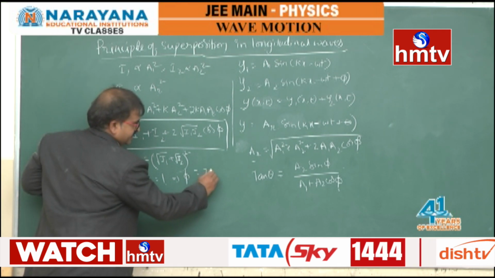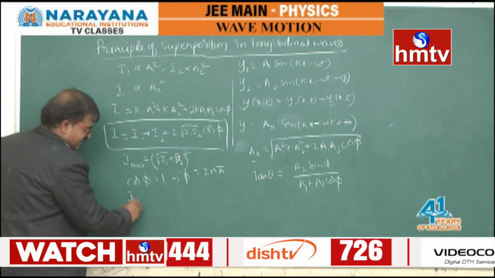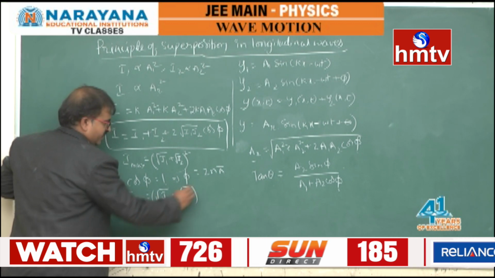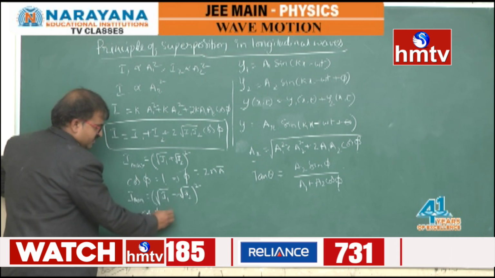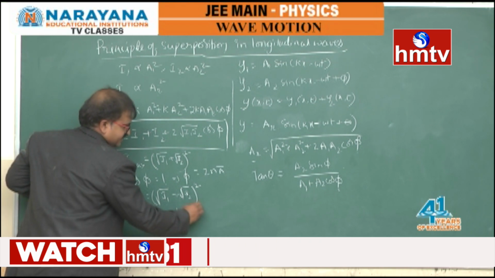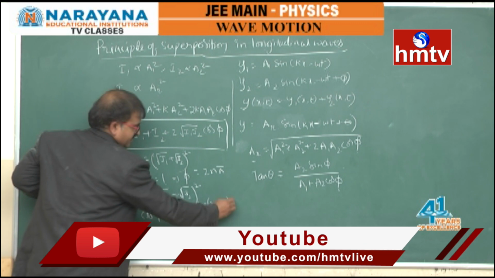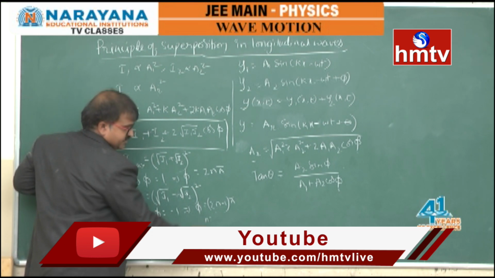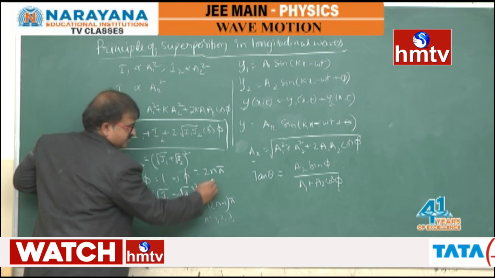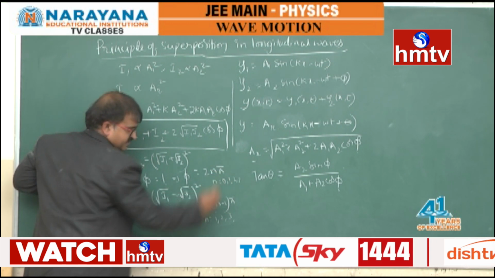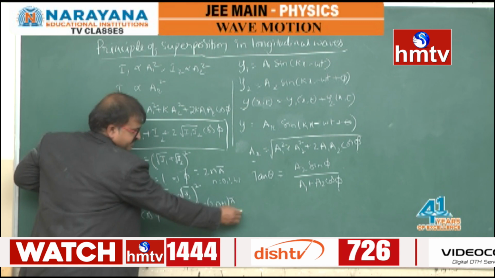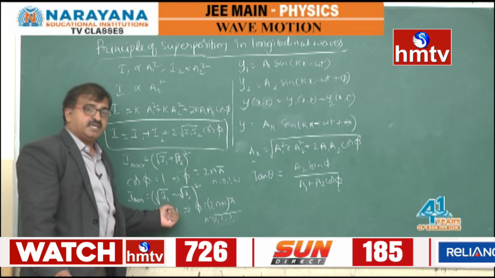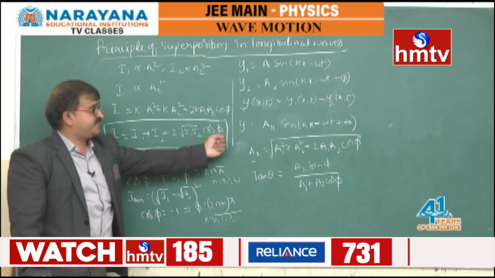So here phi will be 2n pi. Similarly, I minimum becomes (root I1 - root I2) whole square, provided cos phi is minus 1, which implies phi is equal to (2n - 1) pi, provided n values were taken as 1, 2, 3 and so on. Here, if n values are 0, 1, 2, 3, then in order to have 0 in this case, you can take it as (2n + 1) pi. So this is the condition for maximum intensity, this is the minimum intensity, and this is the general intensity for any phase difference.